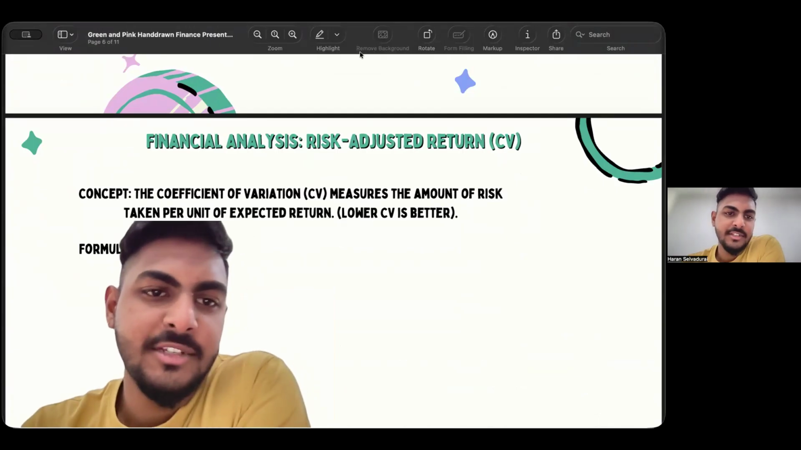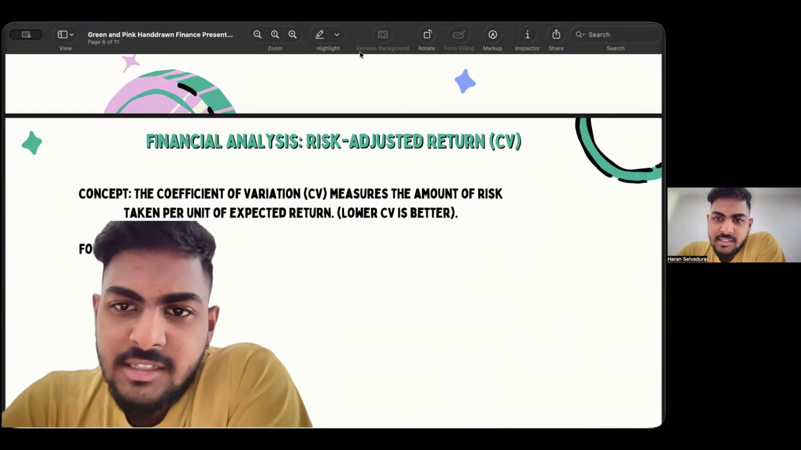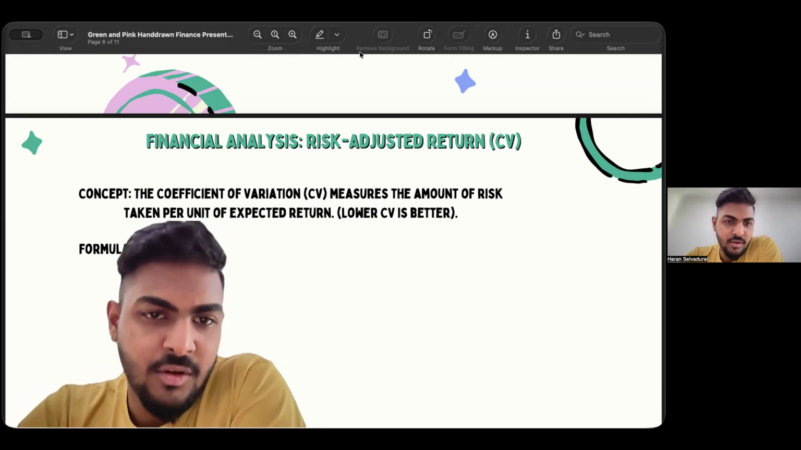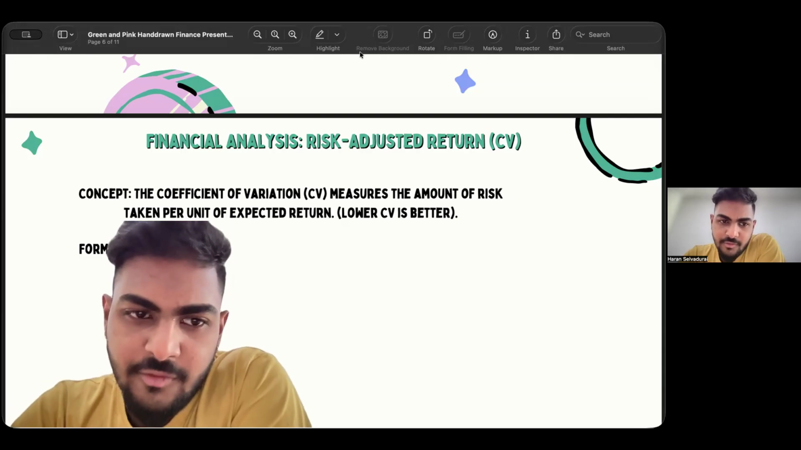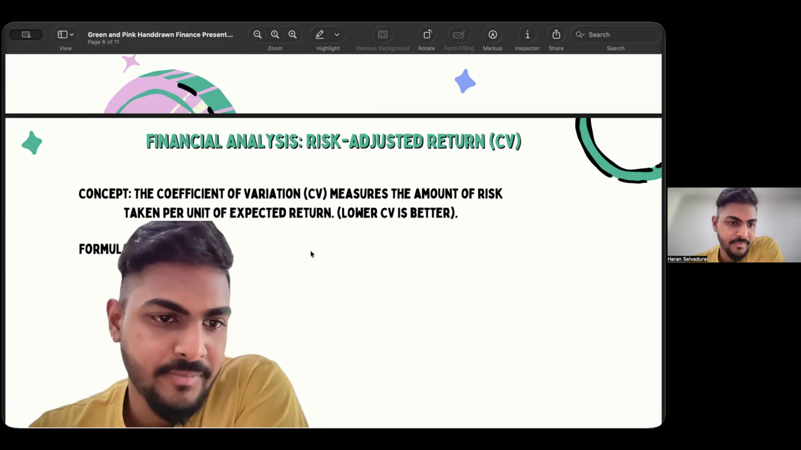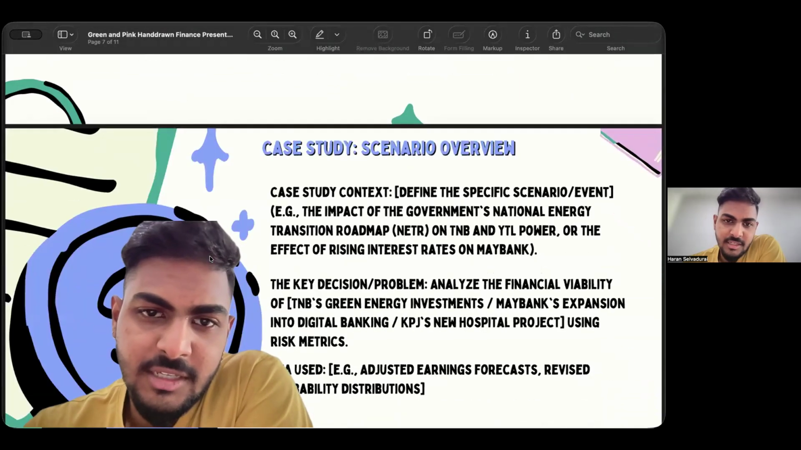Hi madam, my name is Tian Play, and today I'm going to talk about the financial analysis of risk-adjusted return, which will be the CV. So the concept is that the coefficient of variation, CV, measures the amount of risk taken per unit of expected return, where a lower CV is better. So this will be the formula. And next I'll be talking about the case study.